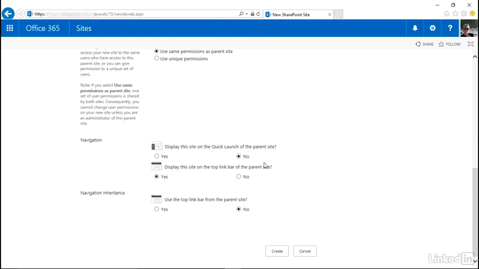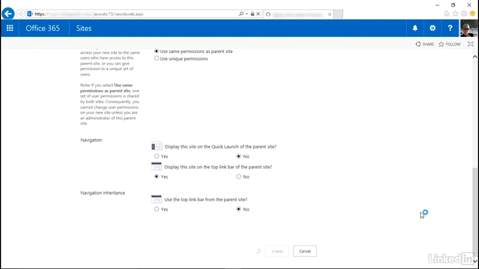Do I display this on the quick launch? No. Do I display it on the top link bar of the parent site? Yes. Am I going to use the top link bar from the parent site? No. And we're going to keep all of these same choices. Now, it's possible that at the regional sub-site level, we have one type of navigation we inherit perhaps from the parent. And then when we're looking at the actual hotel sites, we have a different pattern for navigation, and that's what our standard is. We don't have to have exactly the same navigation through the site, but we want to have consistent navigation within a level of sites that are peers.